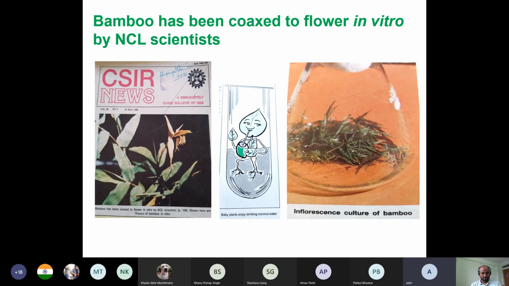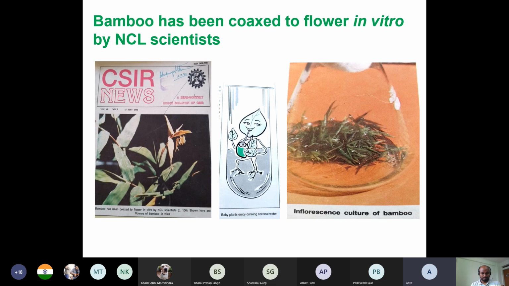And the problem is this: bamboo multiplication from the vegetative parts is not possible, so they have to depend on the seeds. But again, if it takes so many years, then how can you develop elite planting material?